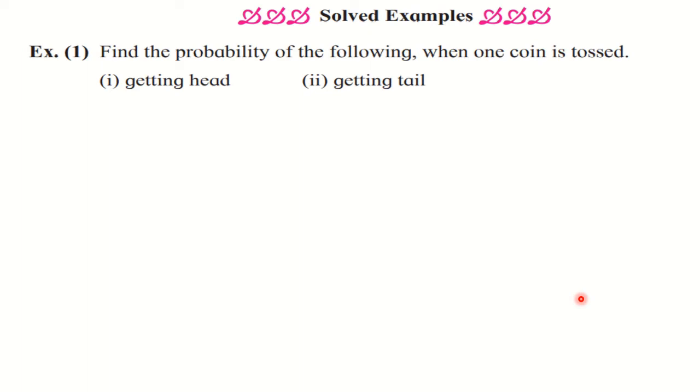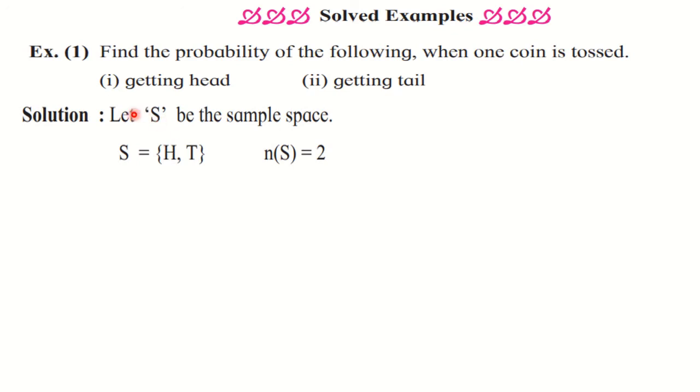Now let us see some solved examples. The first solved example from the textbook I am discussing now. Find the probability of the following when one coin is tossed. So our experiment is one coin is tossed. By using that we have to write down the sample space first and the number of sample points.